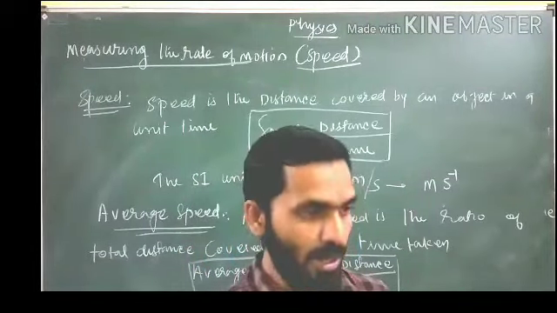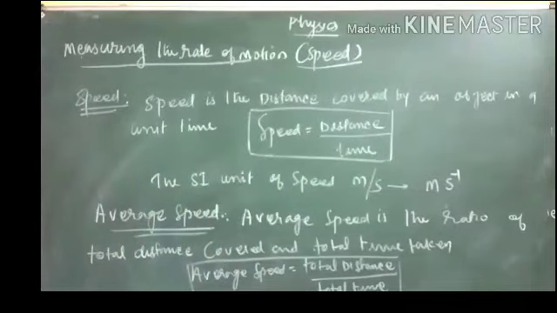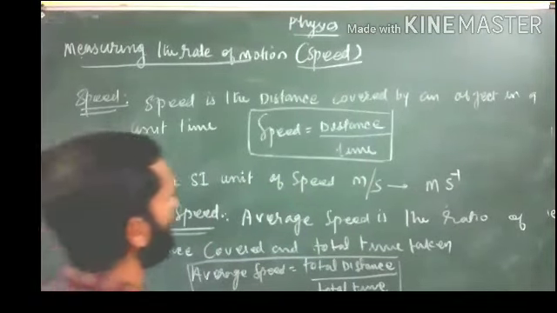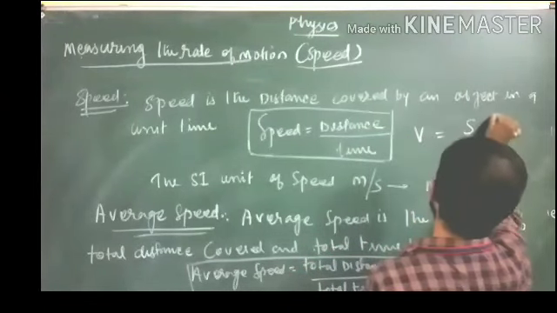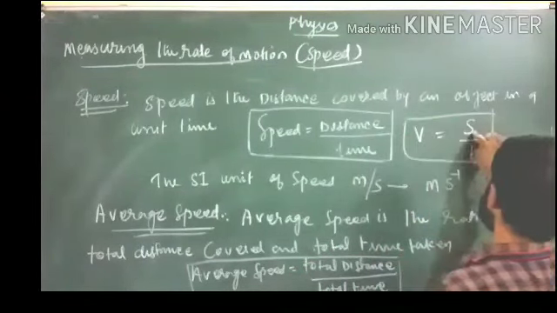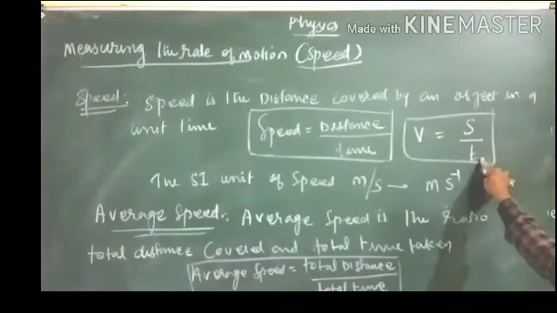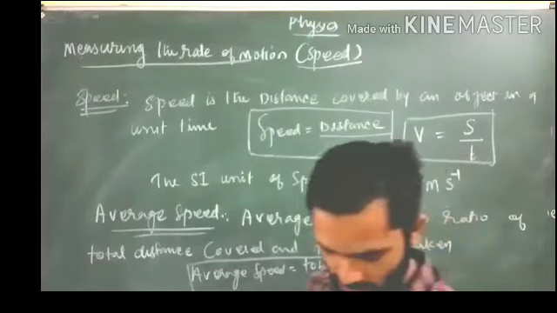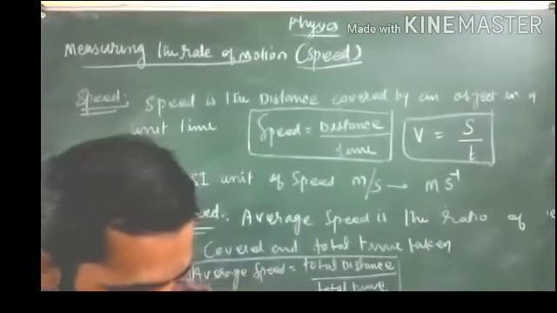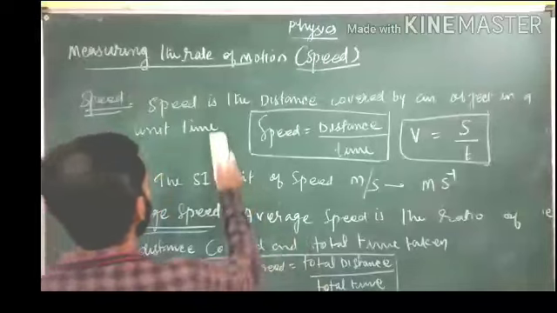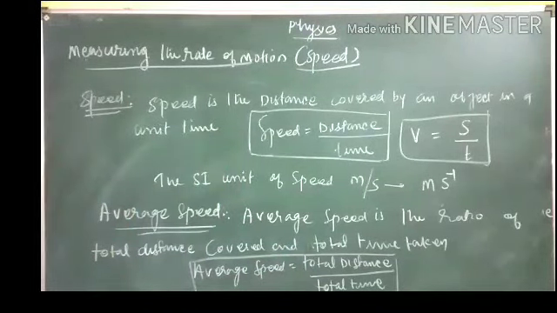Now, using letters, we represent the speed like this: speed equals s divided by t, where s is the distance and t is the time. Okay, s divided by t. Now there is one example question given, students, that is example 8.1. You write this one.